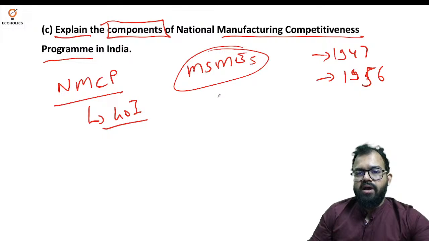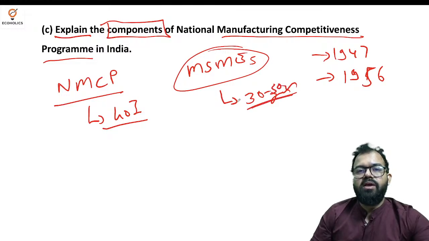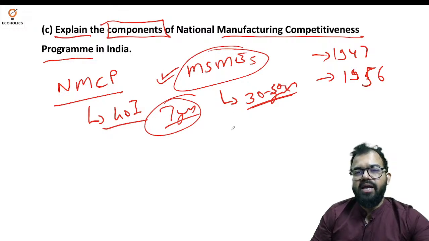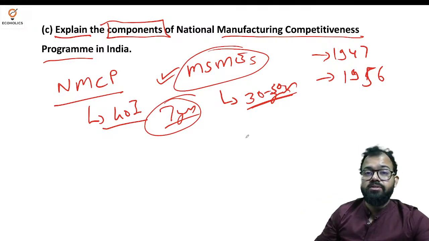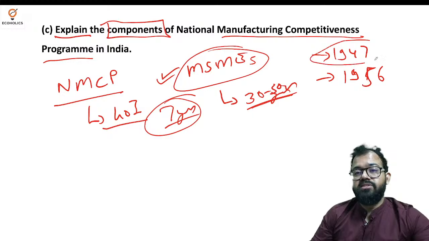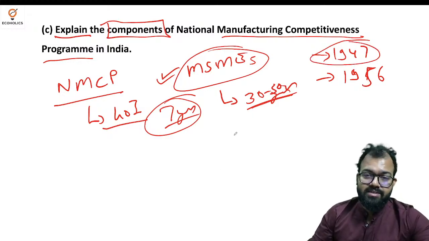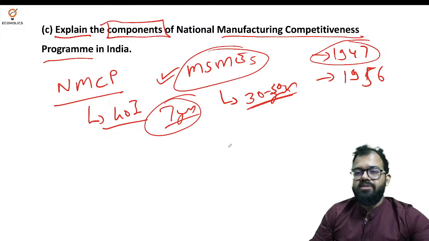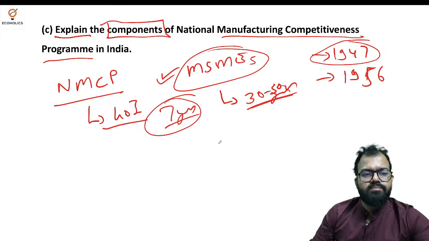So our MSMEs, which are micro, small, medium enterprises, are 30 years, 50 years old, and we still call them MSME. In the US, in Western countries, a company in 7 years can leave that tag and become a global giant. The reason is too much protection. The scenarios were very different. We did not want any foreign investment at a large scale, because we got independence after a struggle of almost 200 years. So the policy makers were very clear that we will build slowly.